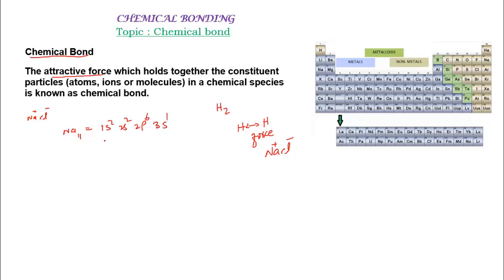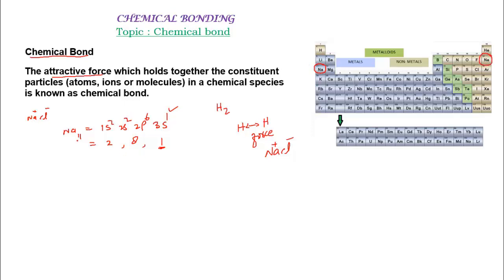In our lower classes, we also learned that we can write the electronic configuration of sodium like this: 2, 8 and 1. 2 in the first shell, 8 electrons in the second shell, and the last shell has 1 electron. So sodium can gain the electronic configuration of the nearest noble gas. Here is the position of sodium, and the nearest noble gas is neon.